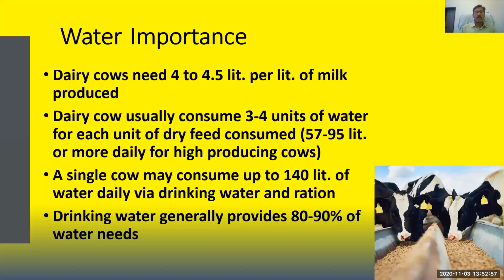Usually a dairy animal, which is a high producer cow, can consume around 50 to 100 liter of water on daily basis. And a single cow may consume up to 140 liter of water daily via drinking water and also the water that is coming through the feed. Like if we are feeding green fodder to the animal, that green fodder contains 80% moisture. Drinking water usually provides 80 to 90% of the water need. There are different sources of water we will discuss in the coming slides.